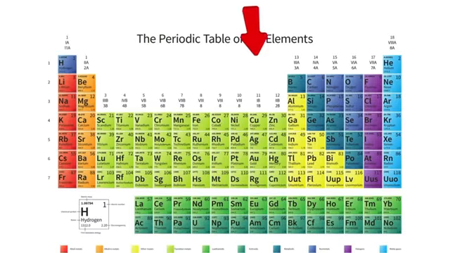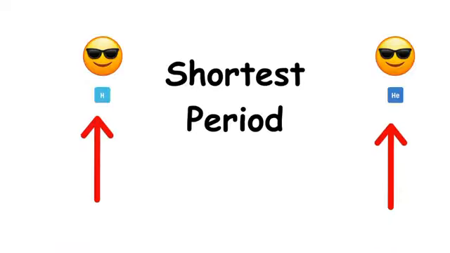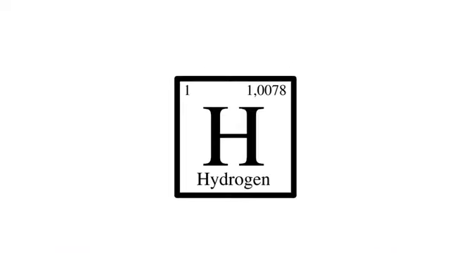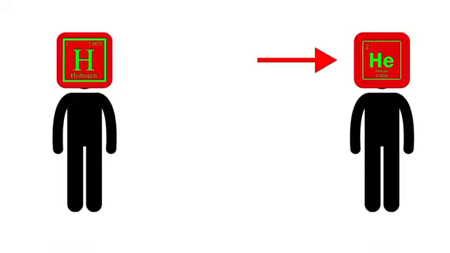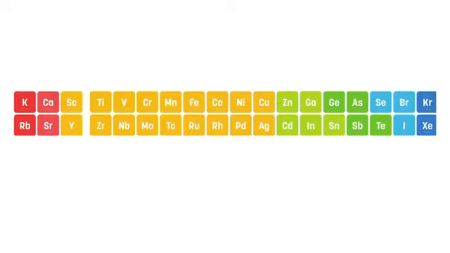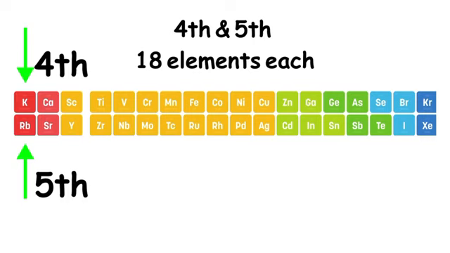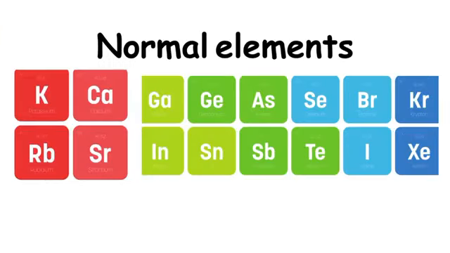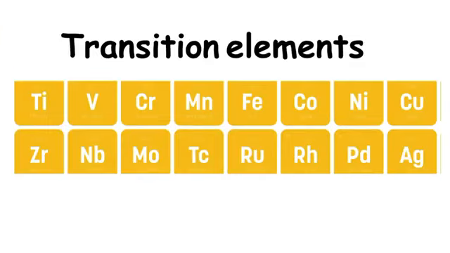Periods. There are 7 periods in the periodic table. The first period is the shortest period because it has just 2 elements, hydrogen and helium. Second and third periods have 8 elements each and are called short periods. Fourth and fifth periods have 18 elements each. This means 8 elements are normal and 10 elements are transition elements.